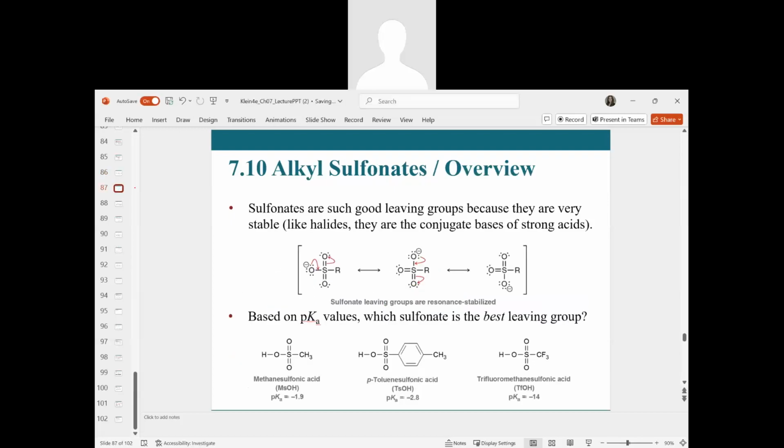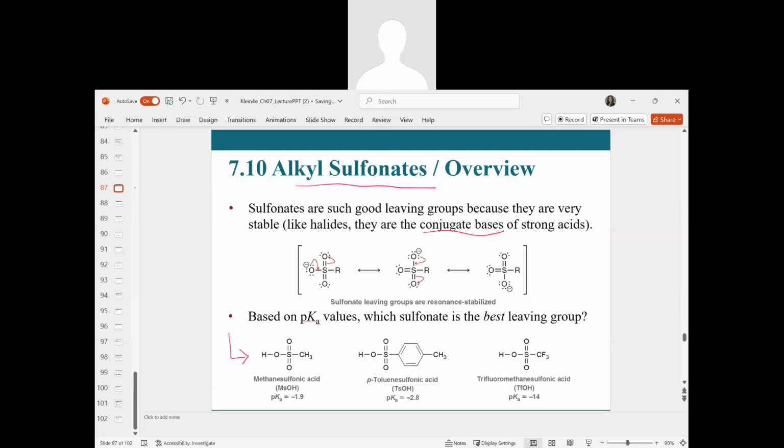As mentioned, these sulfonates can be considered good leaving groups. They are very stable conjugate bases of strong acids. So we know that either due to inductive forces or resonance stabilization, all of these would be good leaving groups.